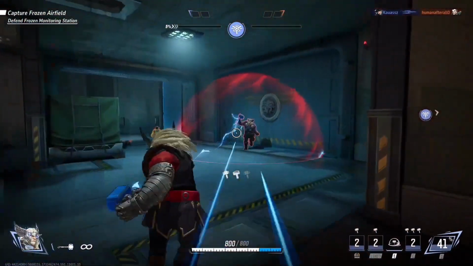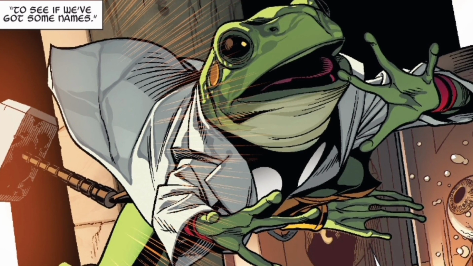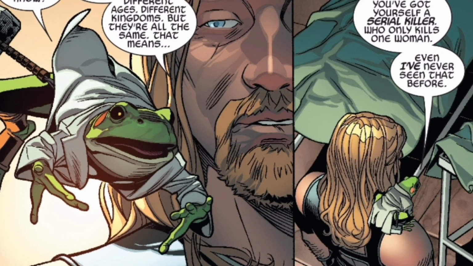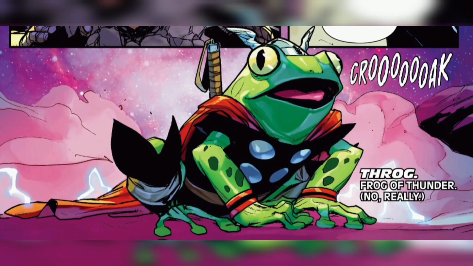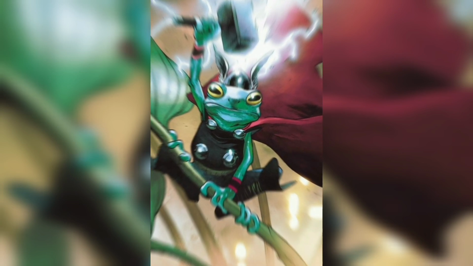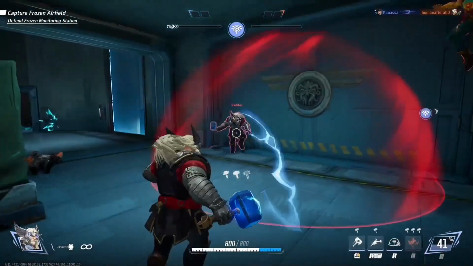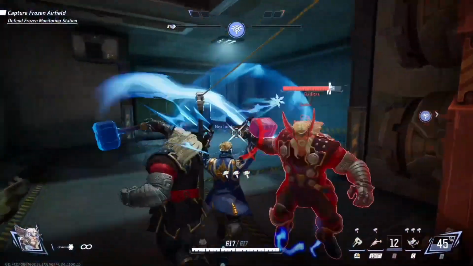Next is Throg. Simon Walterson, originally a talented college football player. A mystic cursed him, transforming him into a frog. Simon encountered Thor, who had also been turned into a frog by Loki. After Thor's return to his Asgardian form, a sliver of Mjolnir imbued Puddle Gulp with the power of Thor, transforming him into Throg, the Frog of Thunder. Wielding his miniature hammer, Frog Jolnir, Throg possesses superhuman strength, stamina, and the ability to summon lightning.